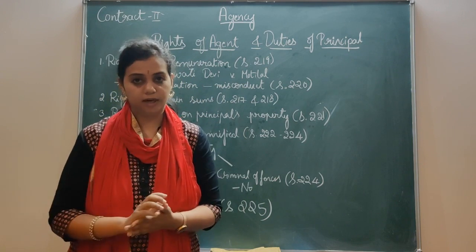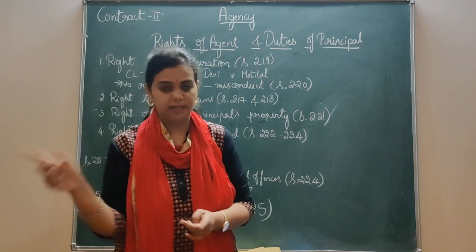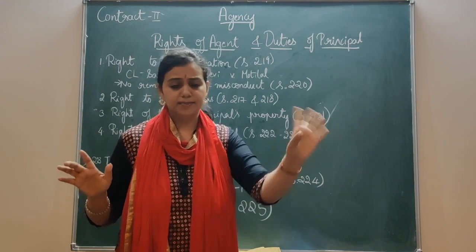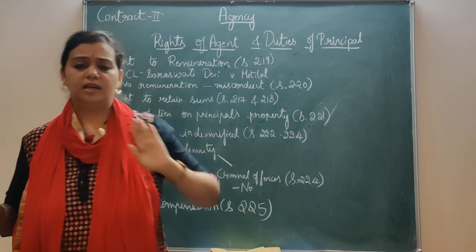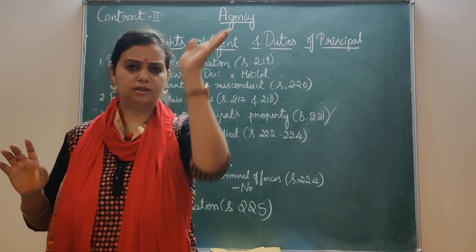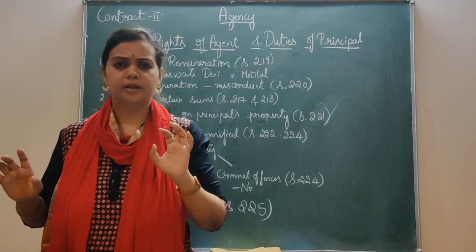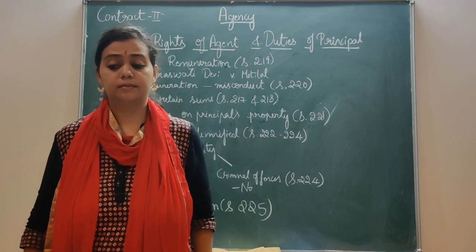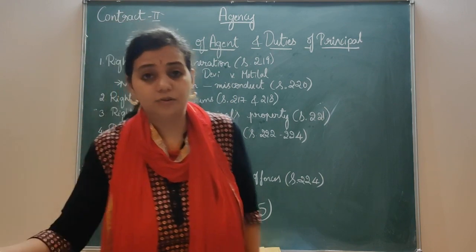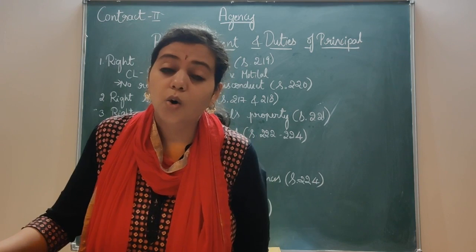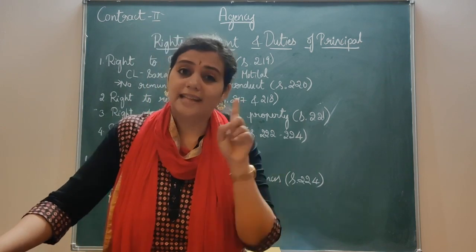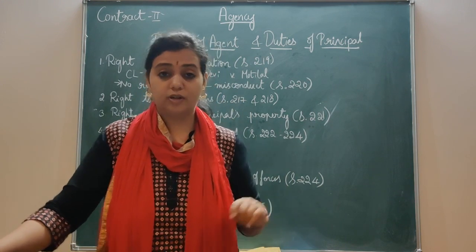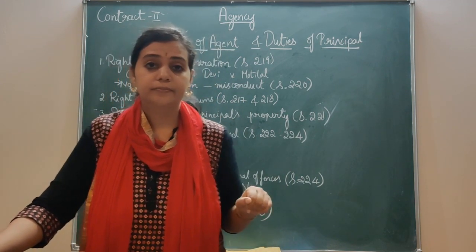Even though A employed B as a bricklayer, A made some temporary adjustments, and he was not skillful in that, and during that B is hurt. Now who has to compensate B? It is A who has to compensate B. It is the negligence of the principal, so he has to pay for it. He has to compensate for it.